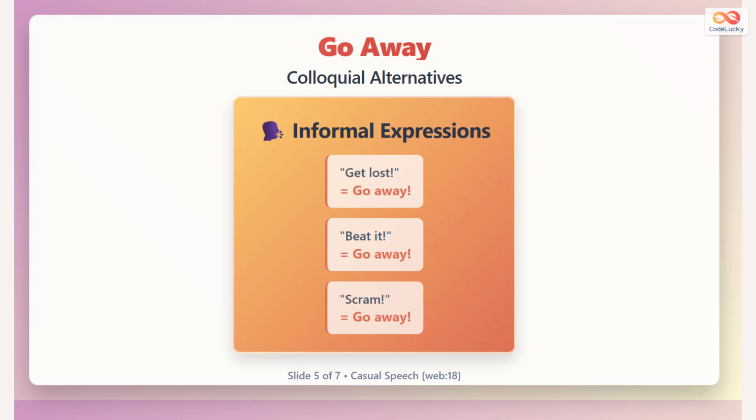Informal speech uses stronger expressions. Get lost equals go away in angry situations. Beat it pushes someone away quickly. Scram demands immediate departure. These phrases appear in movies and casual talk but require confidence. Beginners should recognize them before using them in real conversations.